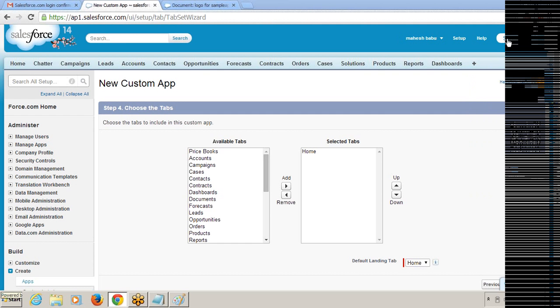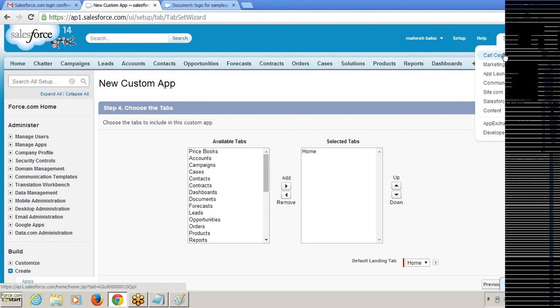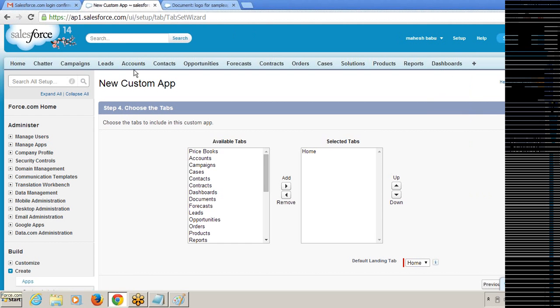I am going to the sales application. Sales is a standard application. Call center is a standard application. I haven't created any custom application so far. And this account tab is a standard tab. Opportunity tab is a standard tab. So whatever Salesforce.com creates or provides, we call standard. And whatever you are going to create and whatever is developed by the developers, those are called custom tabs or custom features.